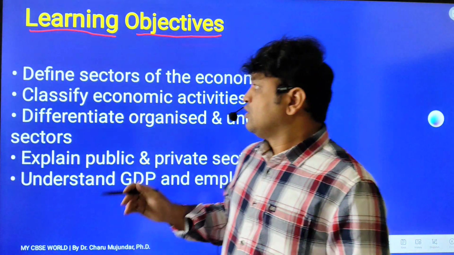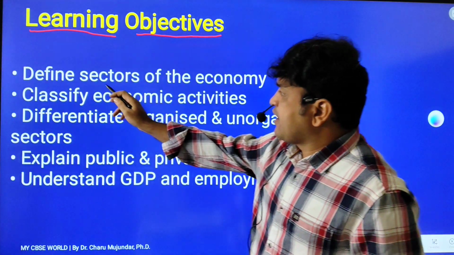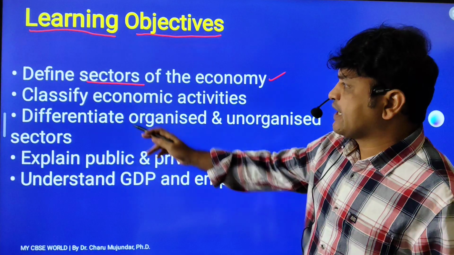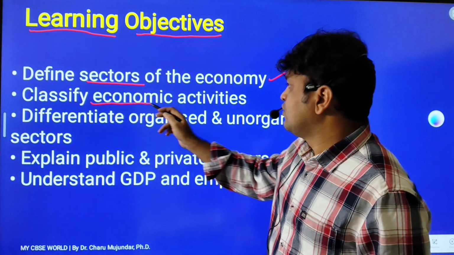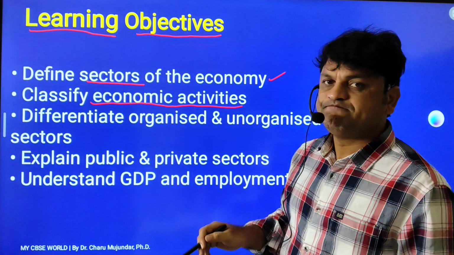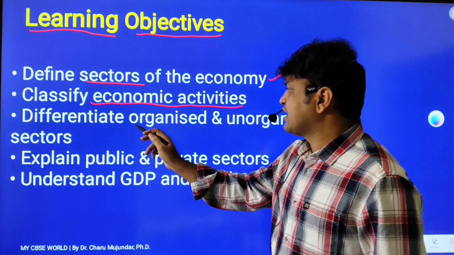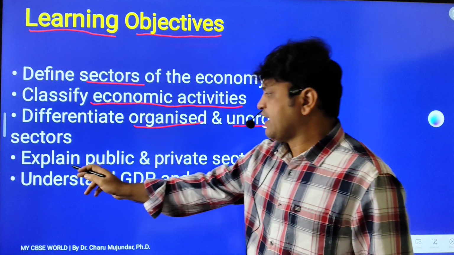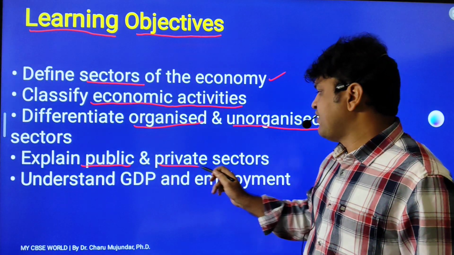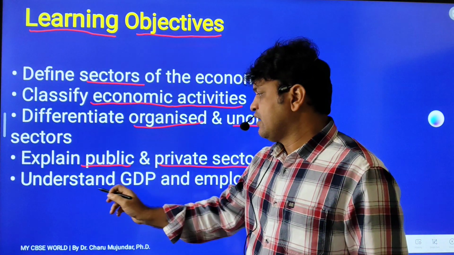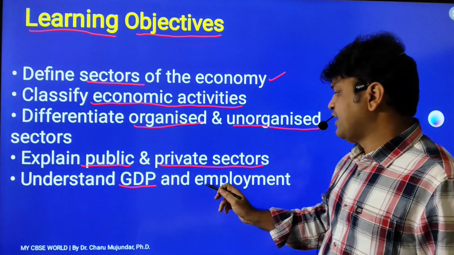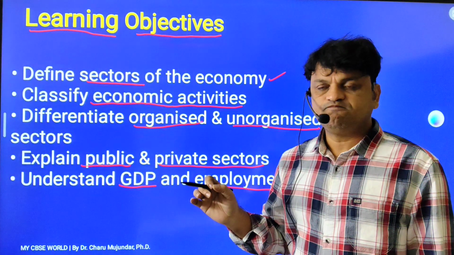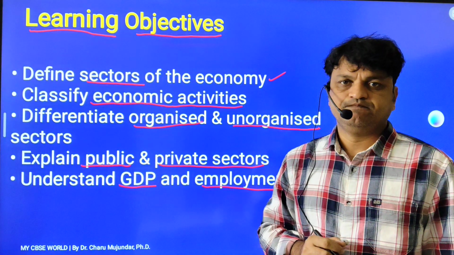Today, define the sectors of the Indian economy. What are the sectors of the economy? Second objective, classify the economic activity into sectors. And differentiate organized sector and unorganized sector. Next, explain the public and private sector and understand GDP, gross domestic product, and employment.